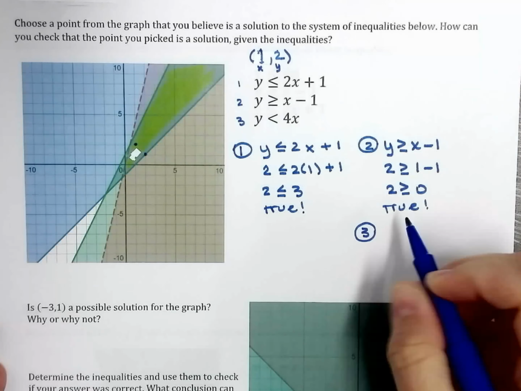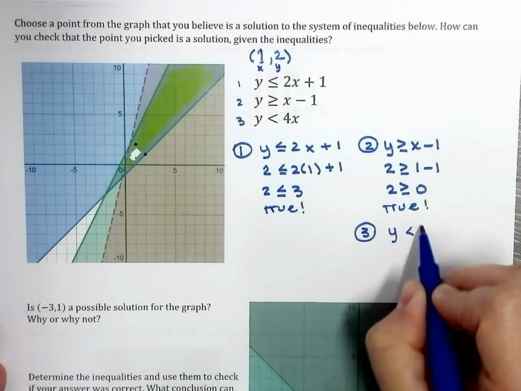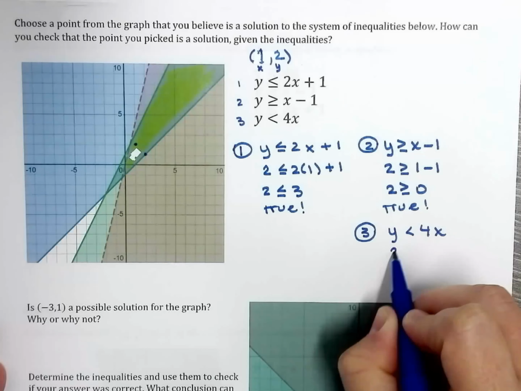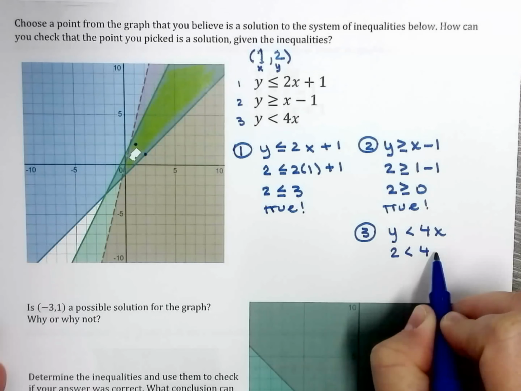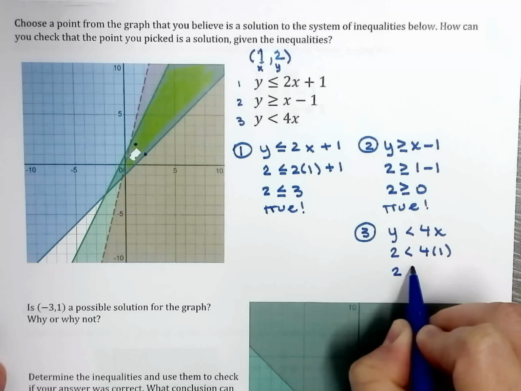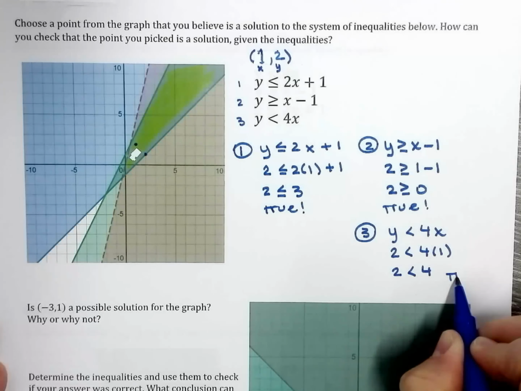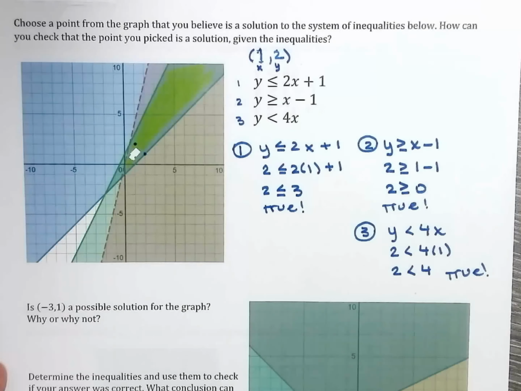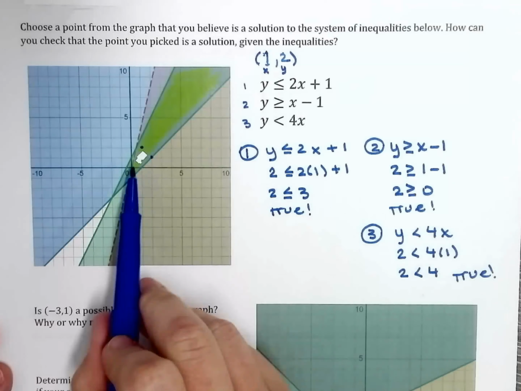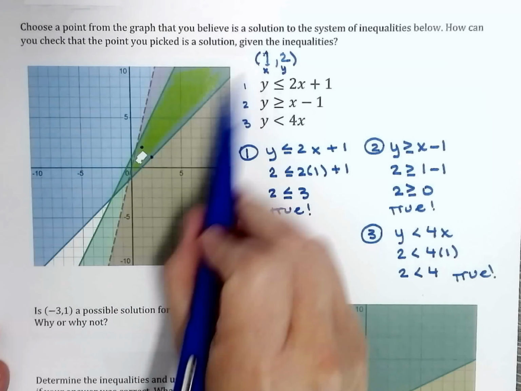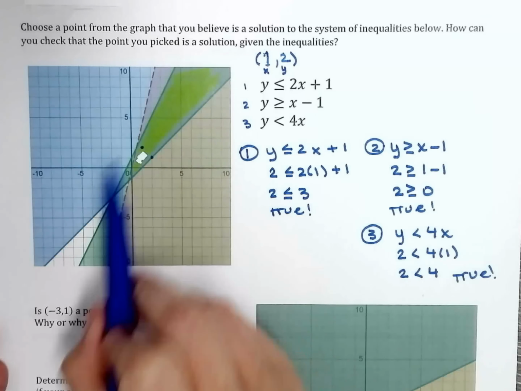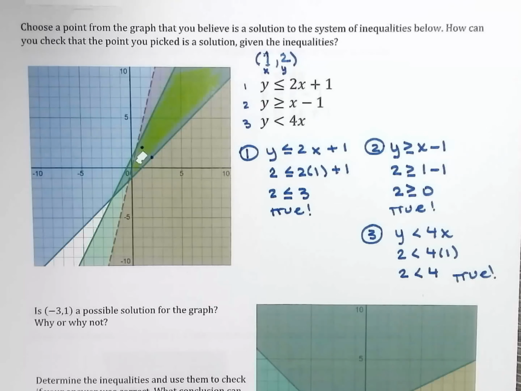So the third inequality, I have y is less than 4x. Substitute 2 for y and 1 for x. Is 2 less than 4? Yes. They're all true. Therefore, this point belongs to that solution, to that region where you believe to be the solution to your system of inequalities.